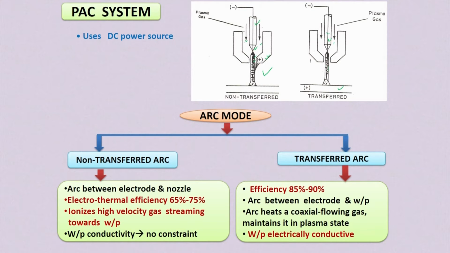The electrothermal efficiency of this transfer mode is higher than the non-transfer mode. Here it is 85 to 90% for the transfer mode of plasma arc cutting. The arc is generated between the electrode and the workpiece, and the arc heats this coaxial flowing plasma gas and maintains it in a plasma state. Here the workpiece is electrically conducting. So these are the two arc modes: one is the non-transferred and the second one is the transferred arc mode.